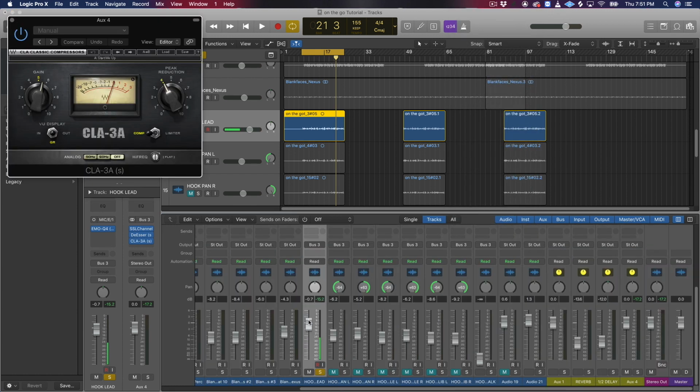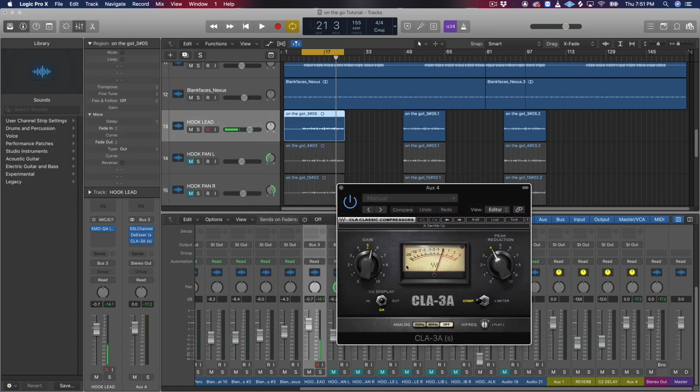Boom. Now let's dial in our compression with the beat going. You know, I see some people like to do it without the beat, but I like to do it with the track going so I can get a good compression going. So let's dial in our settings.